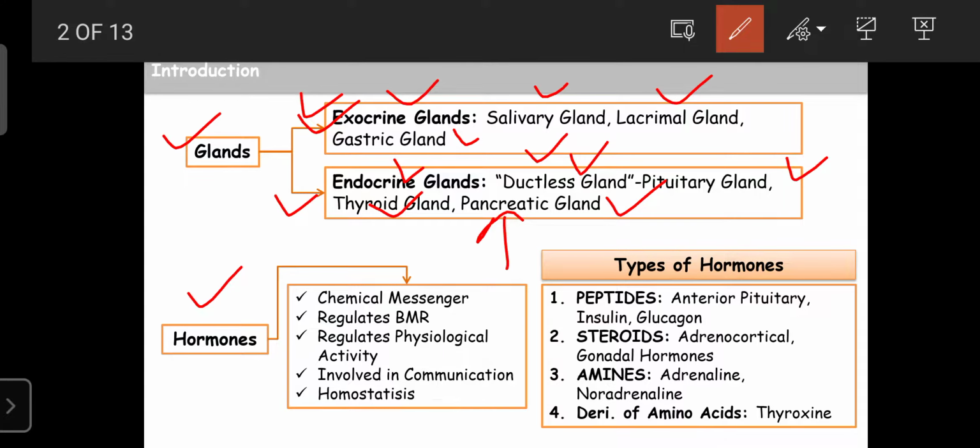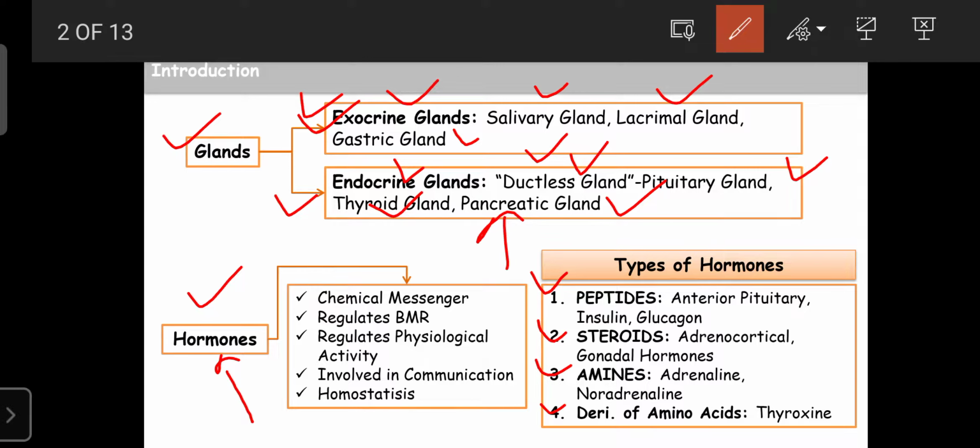Hormones are special chemical substances secreted from the endocrine glands or ductless glands. Whatever hormones are secreted from the endocrine glands are mainly categorized into four types: peptides, steroids, amines, and derivatives of amino acids.